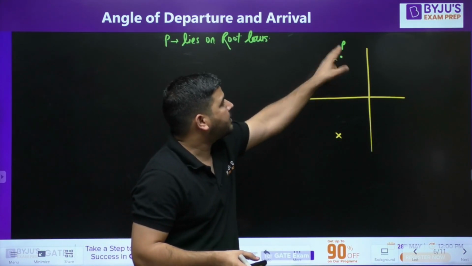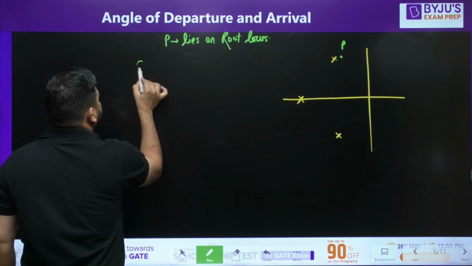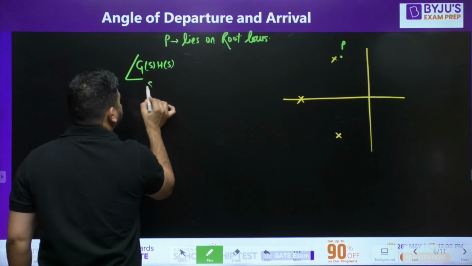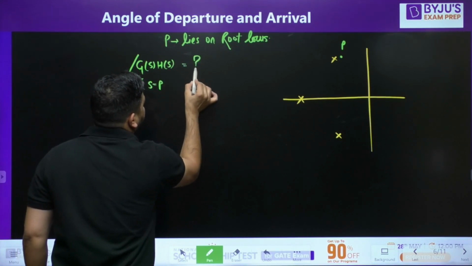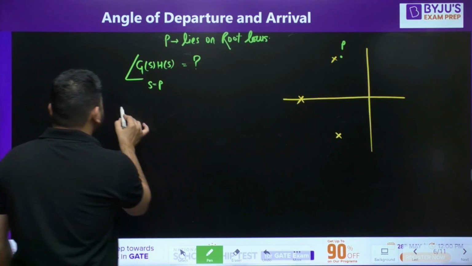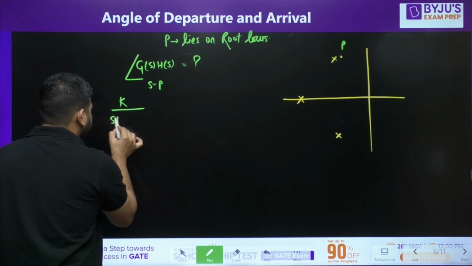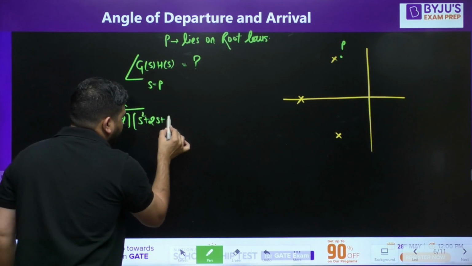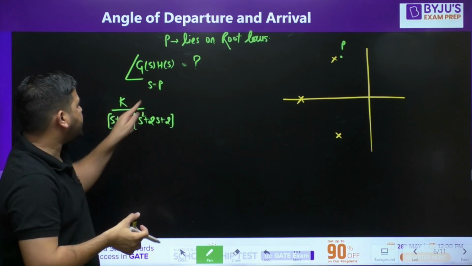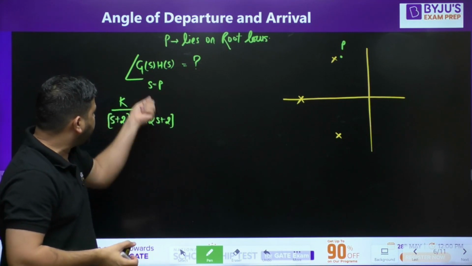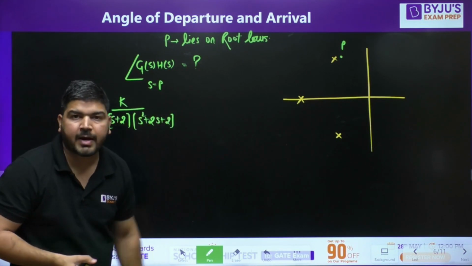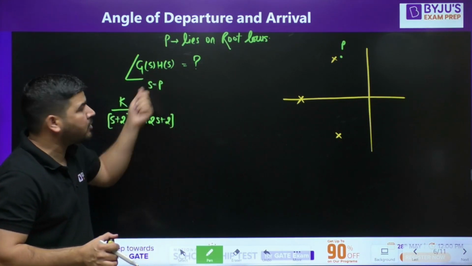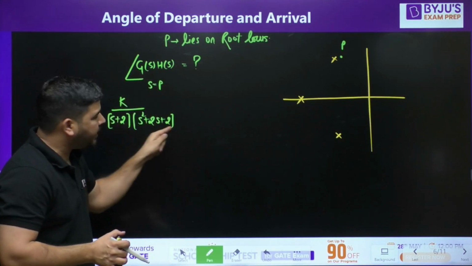Now, how to calculate the phase of GSHS at this point P? How to calculate that? It's very simple. We know that GSHS is K divided by S plus 2 into S square plus 2S plus 2. There are 2 ways. Either in place of S, you put the value of S equal to P and calculate the phase and equate it to minus 180 because P lies on root locus. This is one way, but the problem is we don't know P. So this way you cannot calculate the angle.